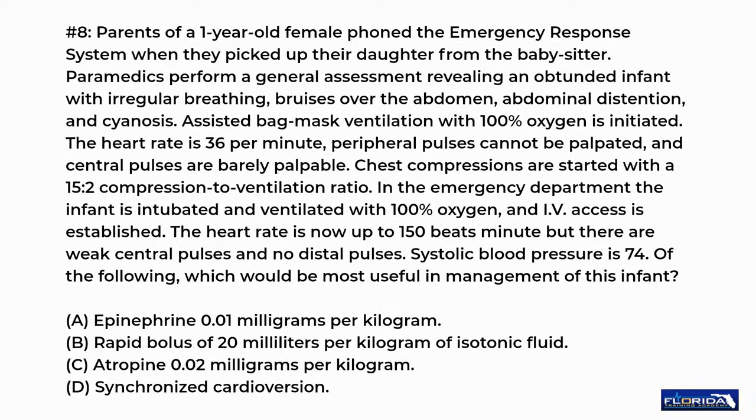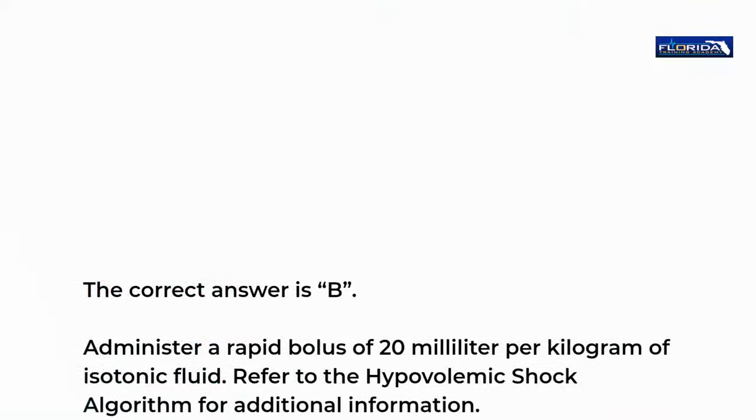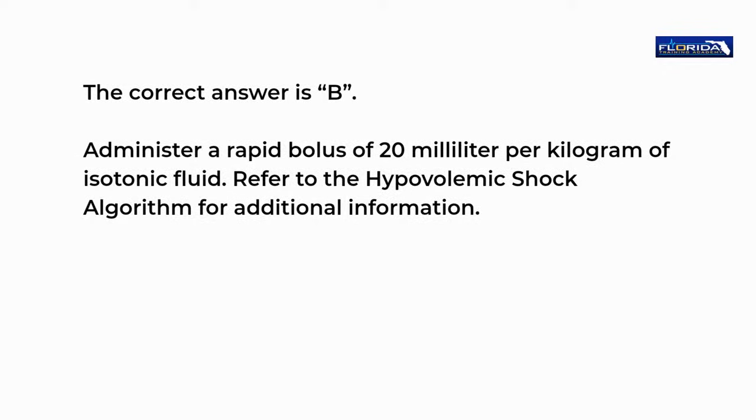Systolic blood pressure is 74. Of the following, which would be most useful in management of this infant? A. Epinephrine 0.01 mg per kilogram. B. Rapid bolus of 20 ml per kilogram of isotonic fluid. C. Atropine 0.02 mg per kilogram. D. Synchronized cardioversion. The correct answer is B.